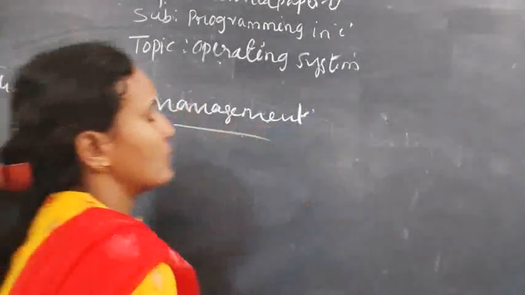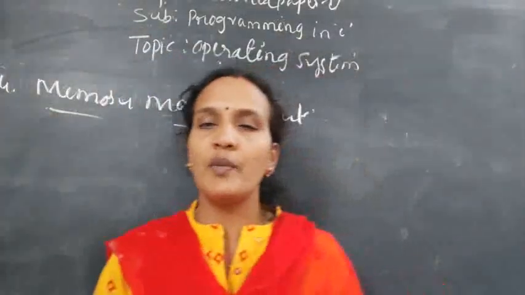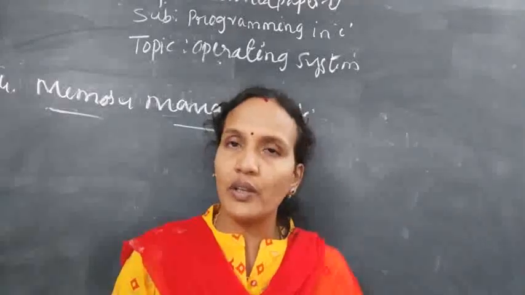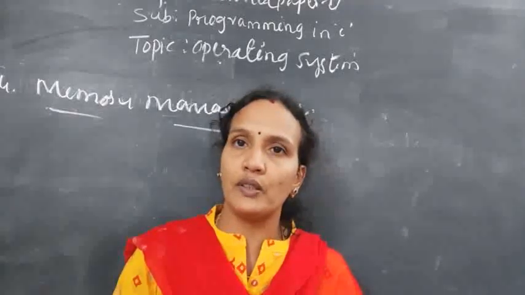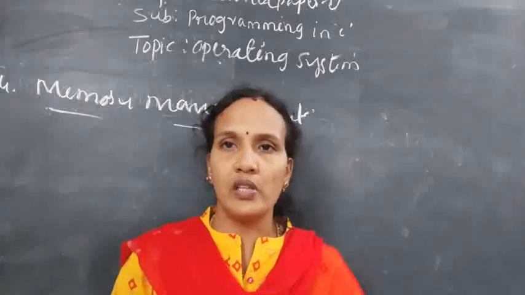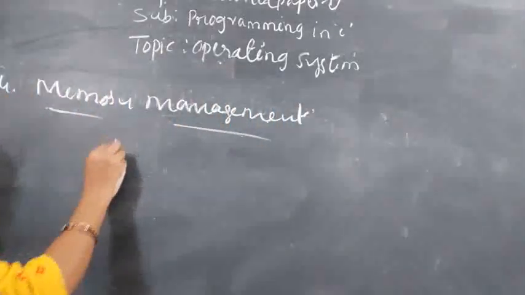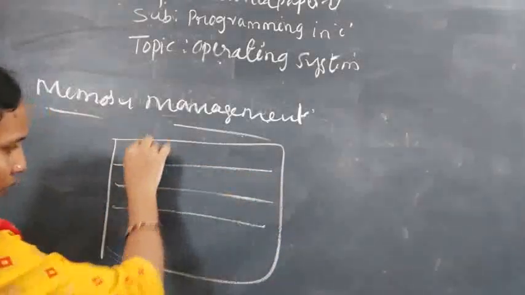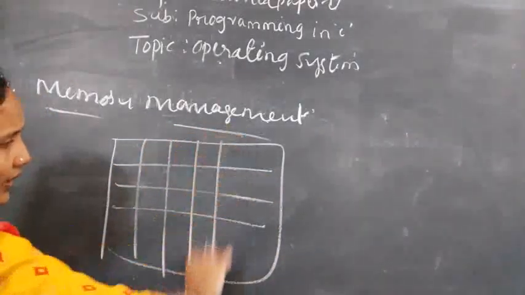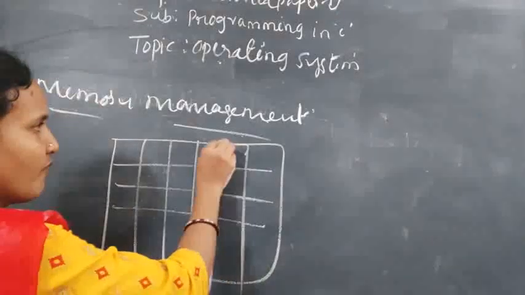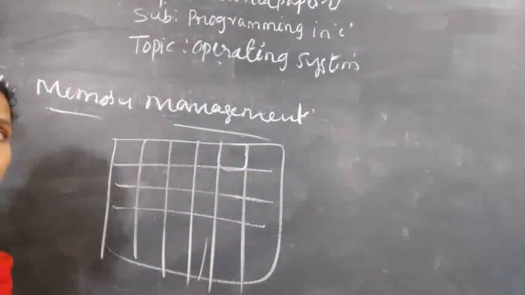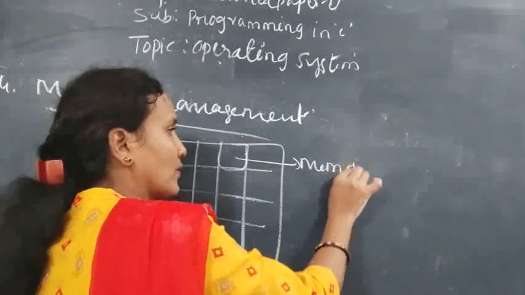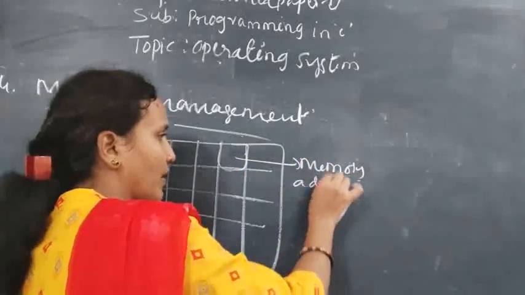In the last class I have explained memory. What is a memory? Memory is a storage unit. So whatever you want to store inside the system, memory will store. This is the total memory. The total memory is divided into different blocks, and each one is called a memory cell. Each cell is identified with a memory address.